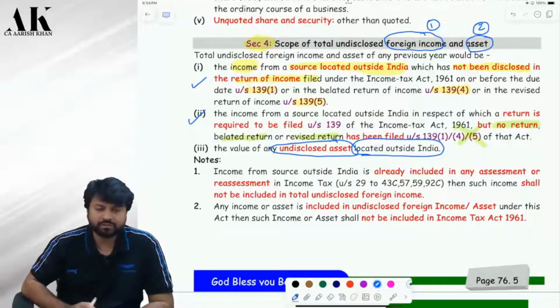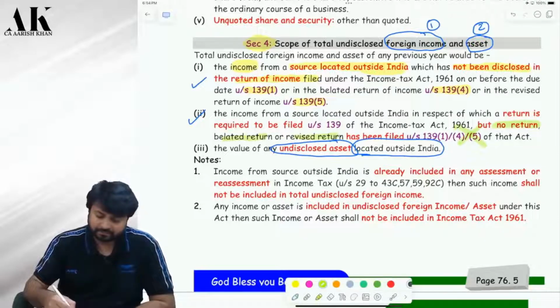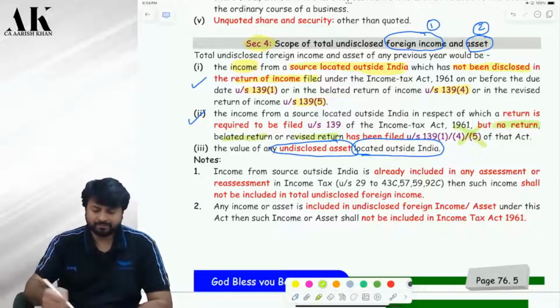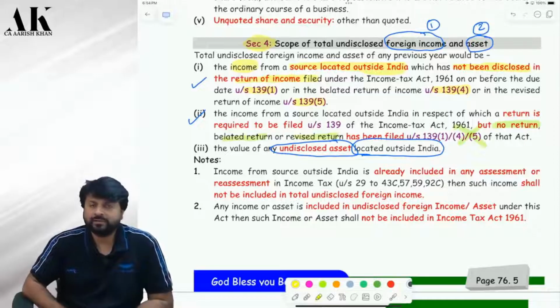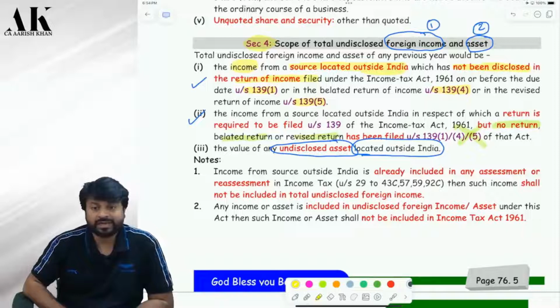Now, two more things which we need to understand. See here. Suppose, is it possible that your undisclosed foreign income is already assessed to tax under the income tax law? Is it possible? No, sir. Why not possible? Already, I didn't disclose, how does this already affect the tax? You have not disclosed that. Okay.